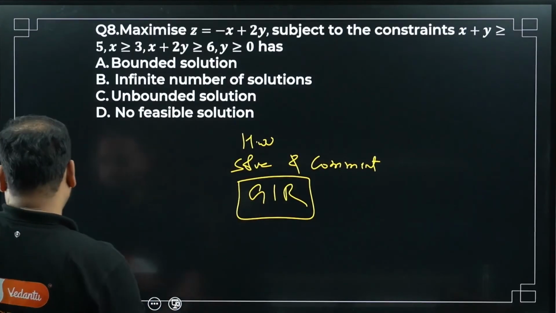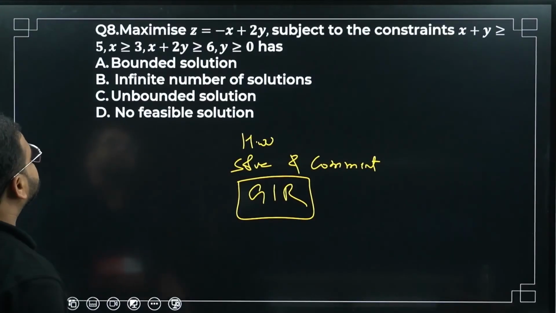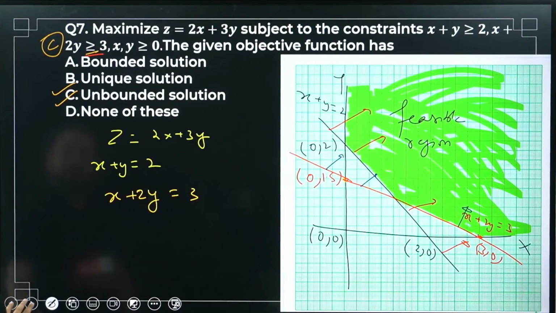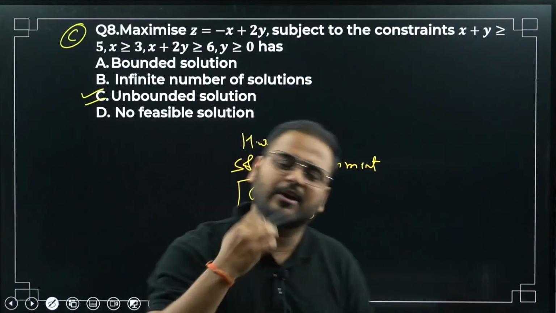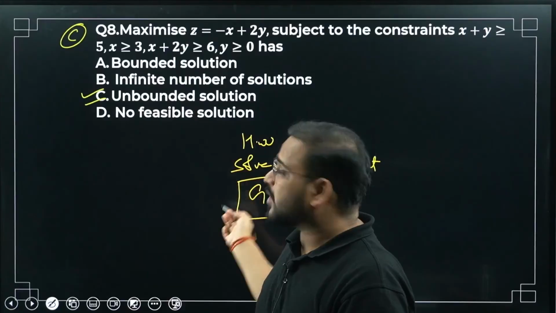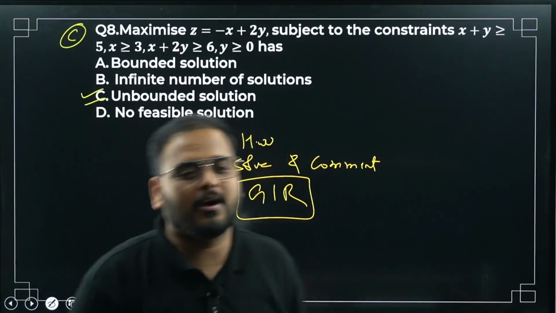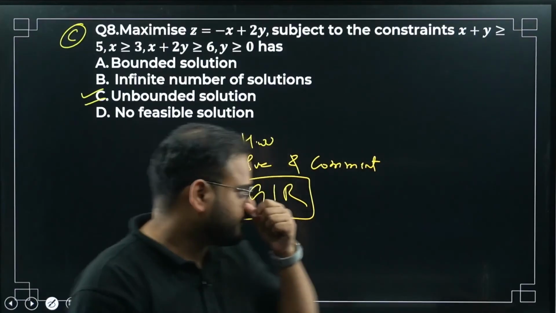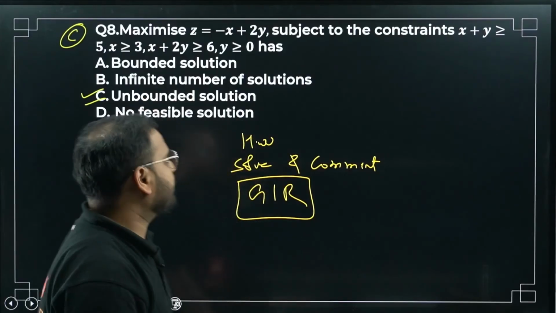Okay, great. If you check your option, I'll give you the answer for this. Yes, the option should be C only for this also. Please check if I have got it wrong, I'll let you know in the comment section. But I think the answer is C only. Cross check once, but solve it before. Don't just say, sir, okay, answer C. Please solve it, then let me know if the answer is coming different. You solve it with the same graphical approach. We have to maximize the objective function minus x plus 2y.